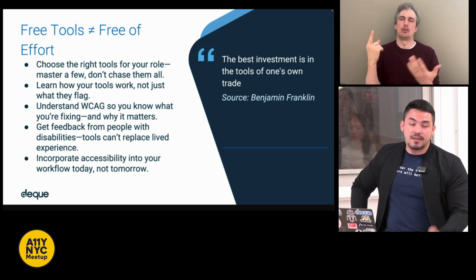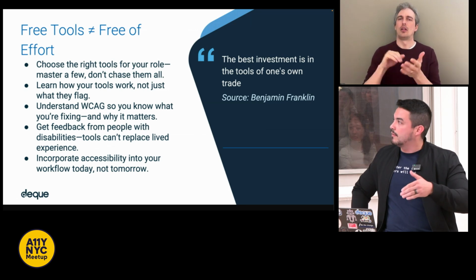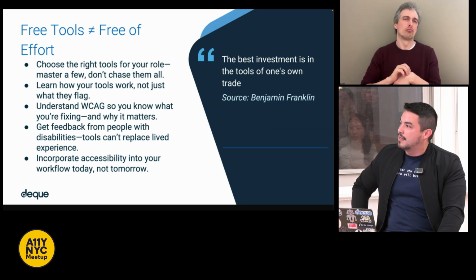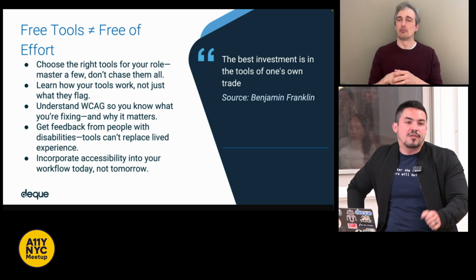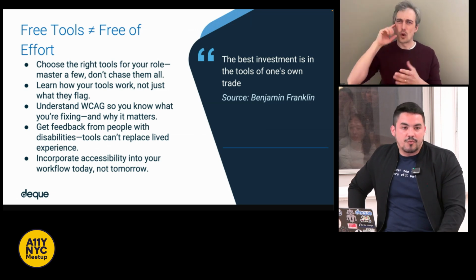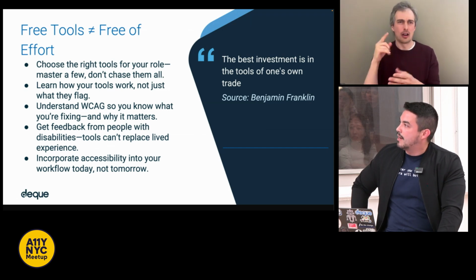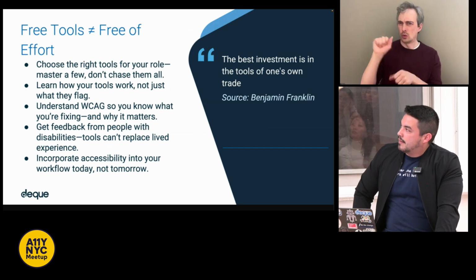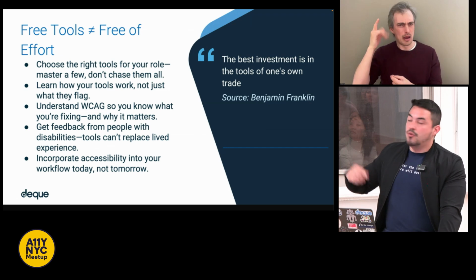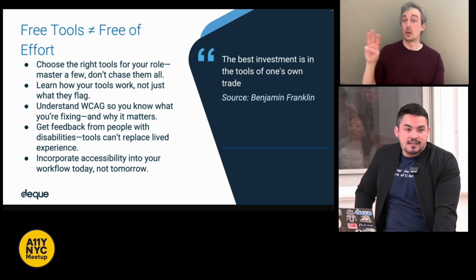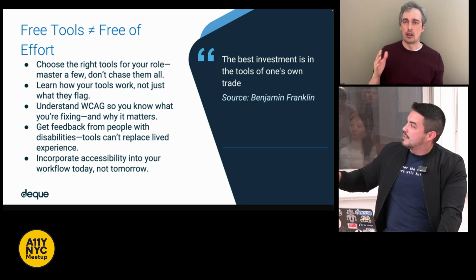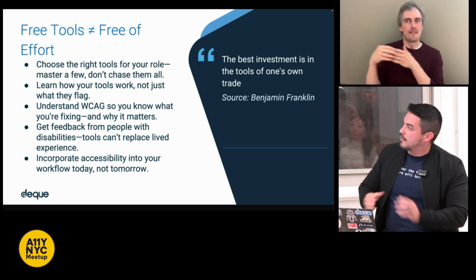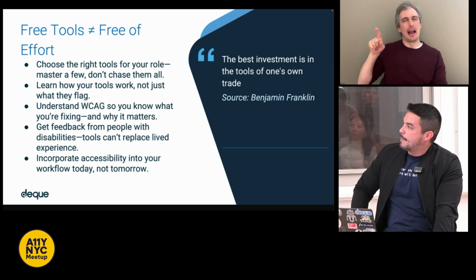Right? There are errors that will be given back from these tools. But what do the errors mean? What does alternative text for images mean, and why is it important? What are ARIA rules, and why do you need to know that? Understand WCAG, so you know why we have guidelines, and so you see why WCAG is not a perfect solution. Understand what you're fixing and why it matters to people with disabilities.